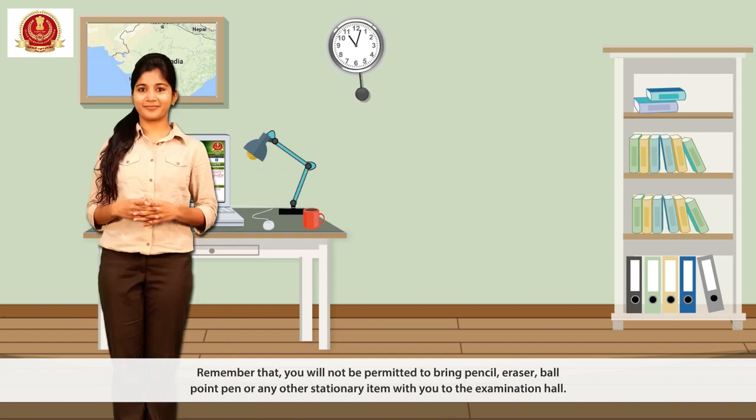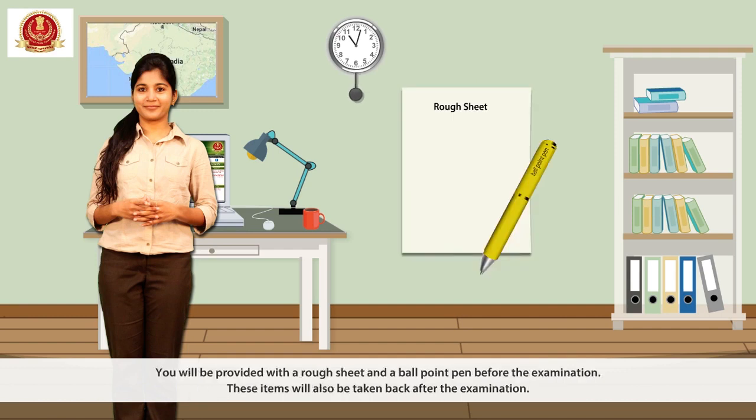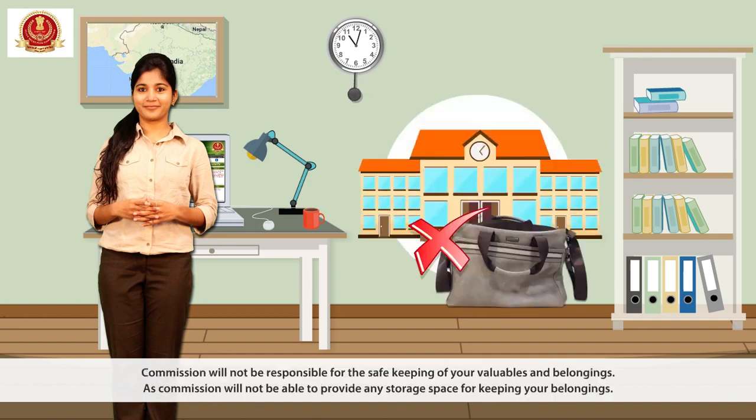Remember that you will not be permitted to bring pencil, eraser, ballpoint pen or any other stationery item with you to the examination hall. You will be provided with a rough sheet and a ballpoint pen before the examination. These items will also be taken back after the examination. Commission will not be responsible for the safekeeping of your valuables and belongings, as Commission will not be able to provide any storage space for keeping your belongings.